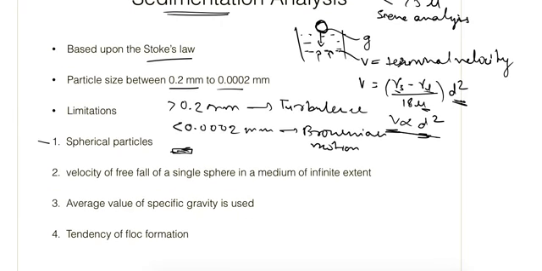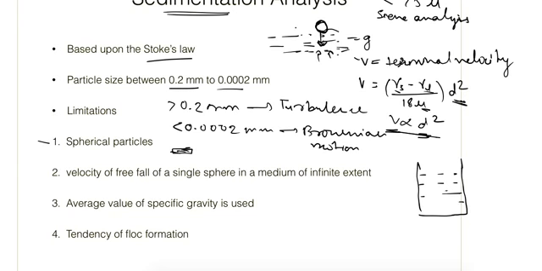The next is the velocity of free fall of a single sphere in a medium of infinite extent. As I said earlier, in the Stokes law it was considered that only one sphere is falling and the medium is of infinite extent. That means there are no boundaries here. It is just the medium, infinite in all directions. But in our case, we perform the experiment in some tube, so it is a finite medium.